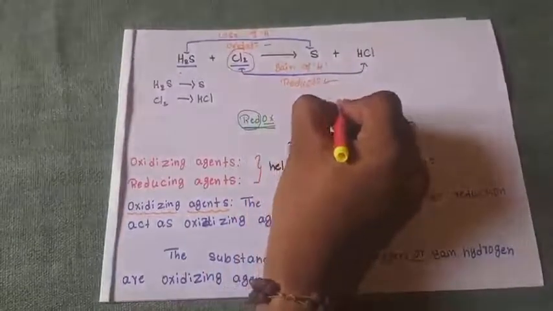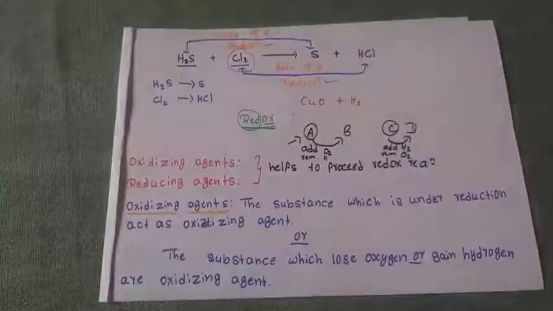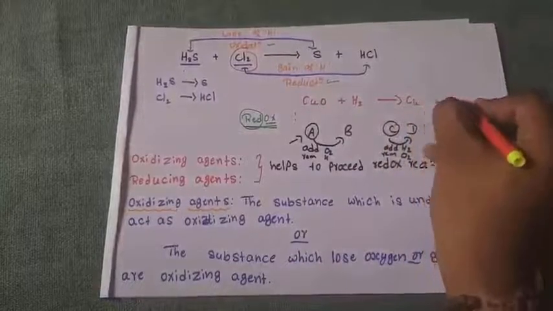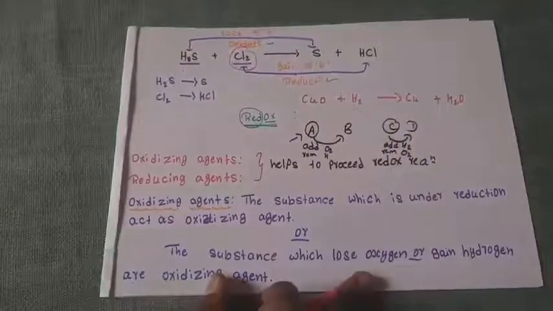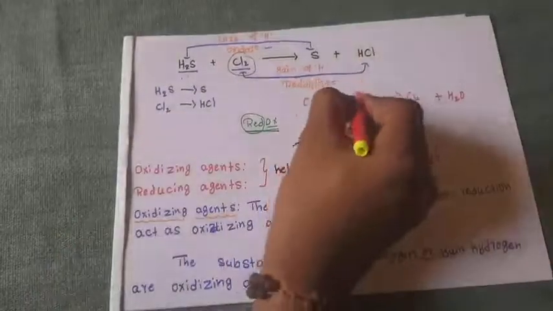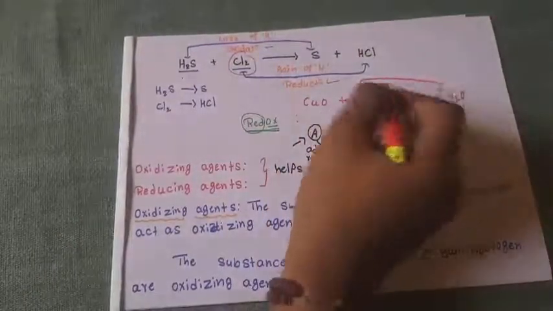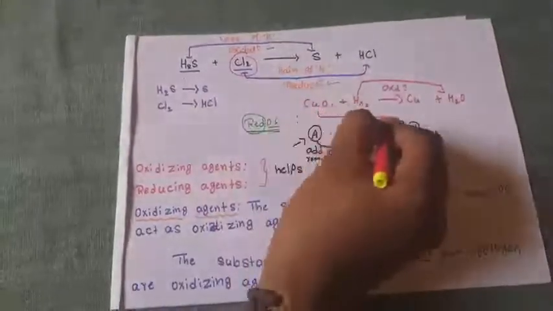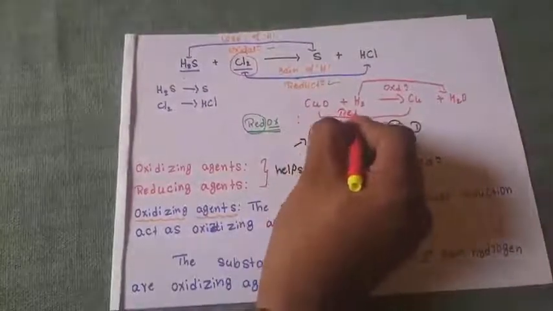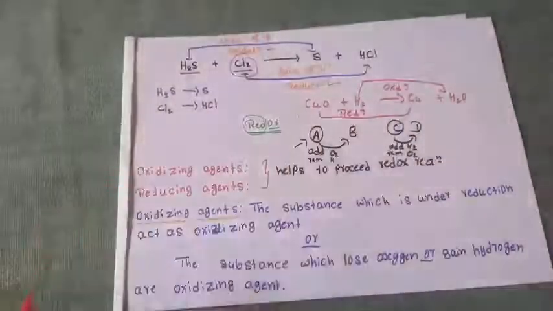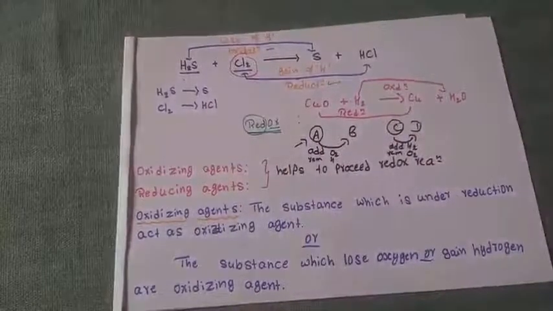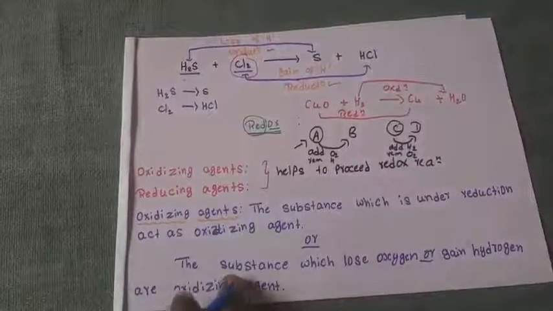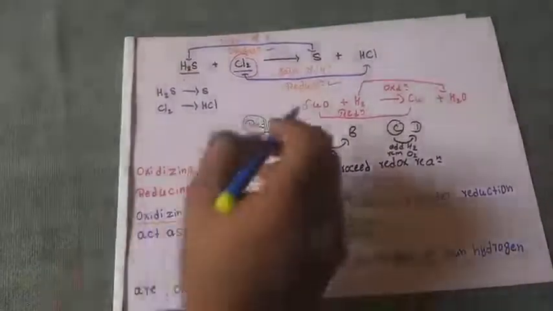Or consider this reaction: CuO plus H2 forms Cu plus H2O. Which is under oxidation and which is under reduction? H2 is under oxidation because it gains oxygen. CuO is under reduction. Then which is the oxidizing agent and which is the reducing agent here? Just read the definition and tell me: the oxidizing agent is under reduction, or loses oxygen.